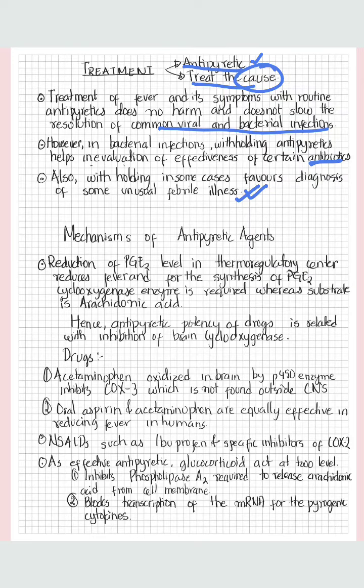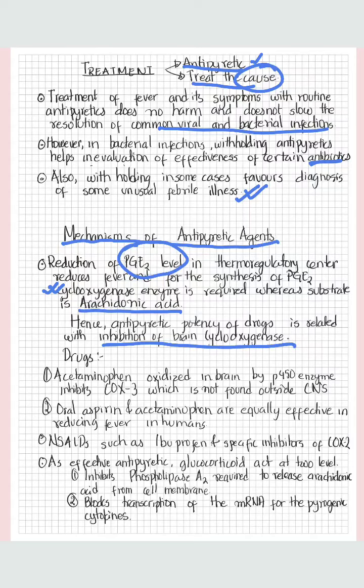Now, the mechanism of antibiotics. How do antibiotics help in reducing fever? As we already know from the pathogenesis, the very important thing in fever is the PGE2 level, right? So if we reduce the PGE2 level in the thermoregulatory center, then we can reduce fever. PGE2 is formed from arachidonic acid by the action of the cyclooxygenase enzyme. So if we inhibit the cyclooxygenase enzyme, then the PGE2 level will decrease. Hence, the antibiotic potency of drugs is related to the inhibition of brain cyclooxygenase.